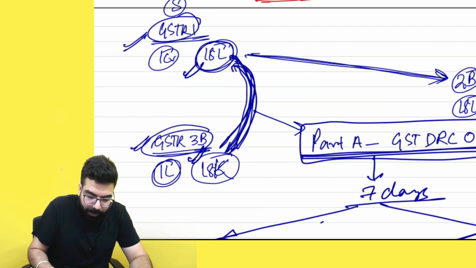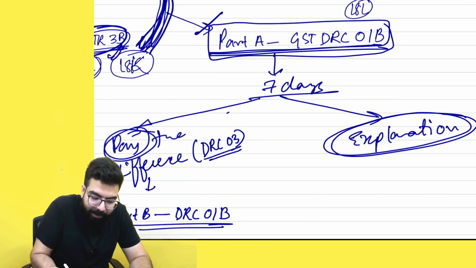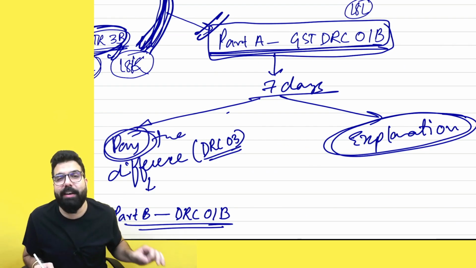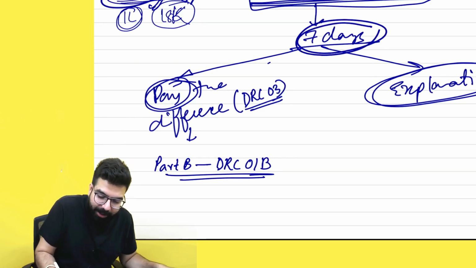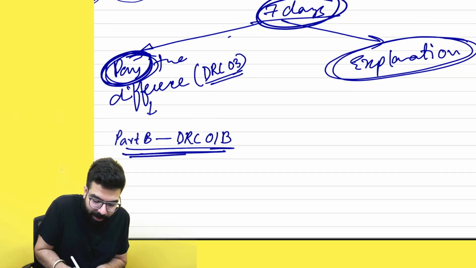Whenever there is any difference between your GSTR 1 and GSTR 3B, they will send you an intimation. Rule number 88C says they will send you an intimation in part A of GST DRC 01B. Okay, sir, I will pay the difference. You have 7 days. Either pay the difference, or if you don't pay, you can give an explanation and inform them.